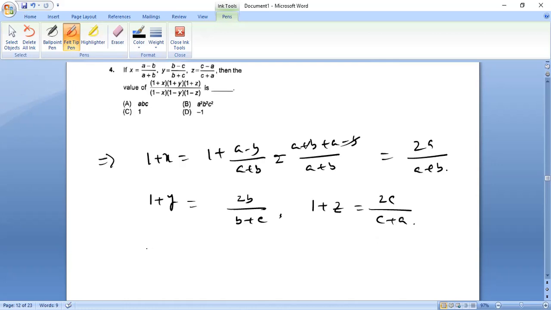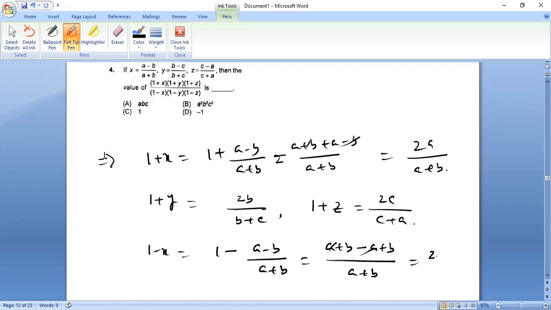Let us find 1 minus x. 1 minus x is 1 minus a minus b by a plus b. So this will be a plus b minus a plus b divided by a plus b, so this one will be 2b by a plus b. Similarly, 1 minus y will be 2c by b plus c. And 1 minus z will be 2a by c plus a. Now you need to find the product and then divide.